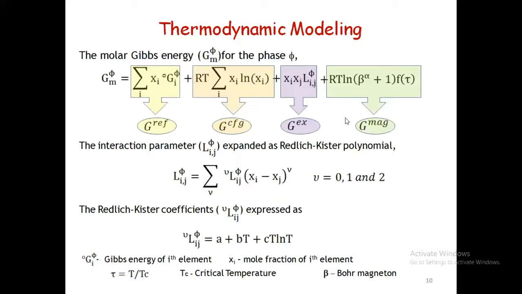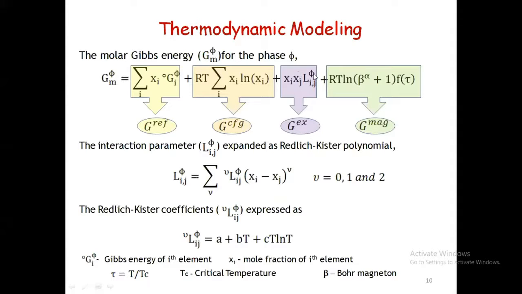This is the modeling part. For example, liquid is expressed with this kind of expression. For the first term we already have the information. The second term of this equation we are able to calculate with the chemical composition.